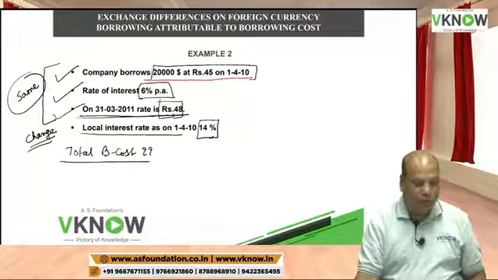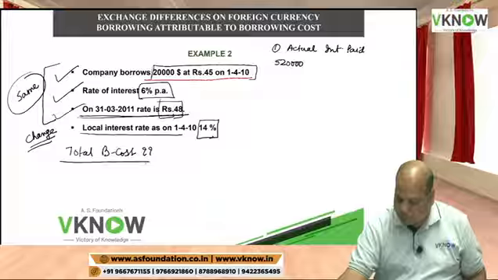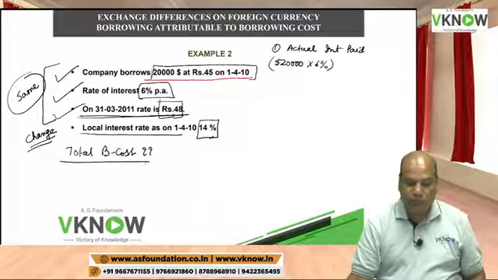Can you believe that? So first I will calculate actual interest paid. Actual interest paid is, I have borrowed $20,000 at 6%. So I have to pay the foreign lender 20,000 into 6%.